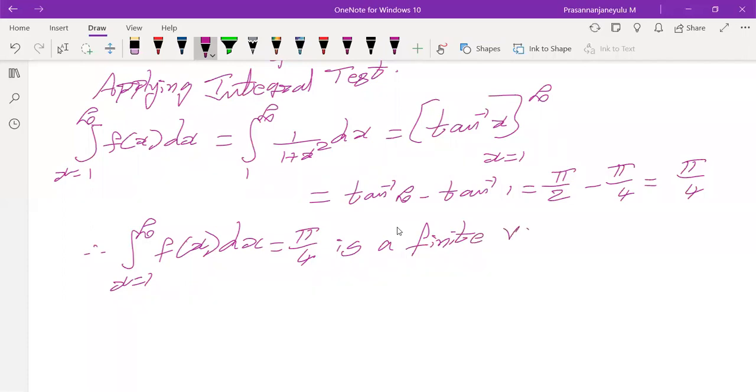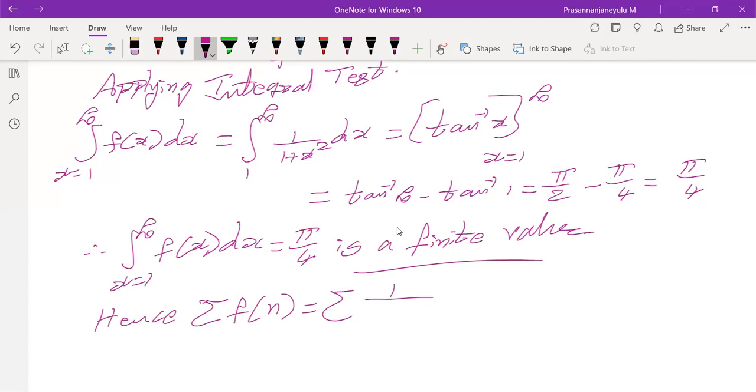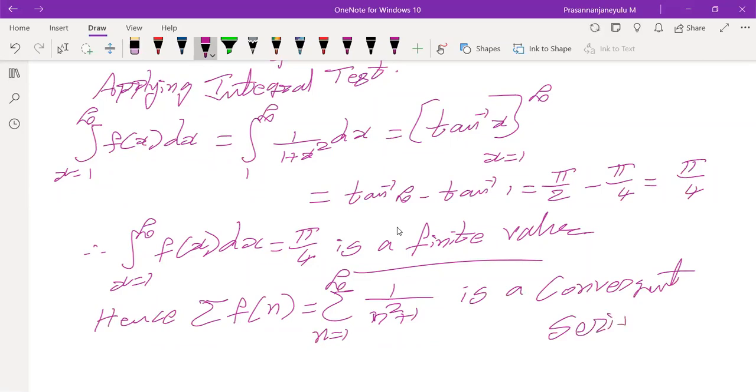Finite value. If this is a finite value, what can we conclude? Hence, the series summation f of n, or you can mention summation 1 by n square plus 1, n varying from 1 to infinity, is a convergent series. Is there any difficulty?